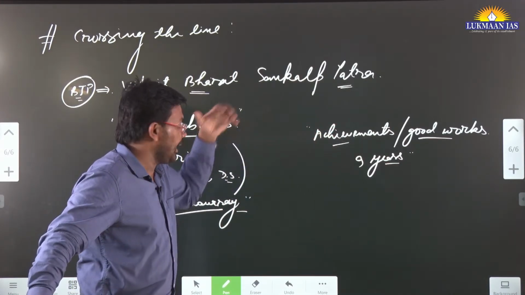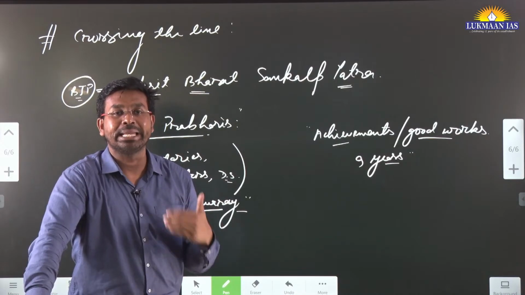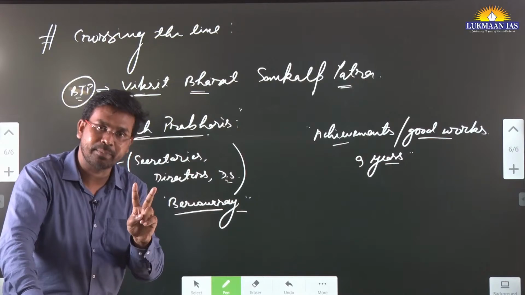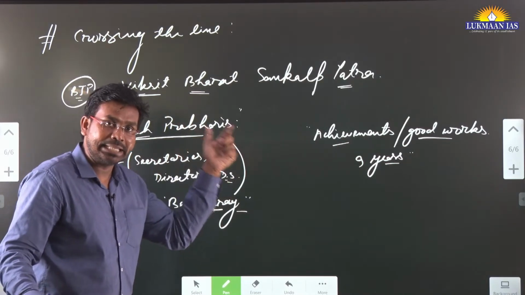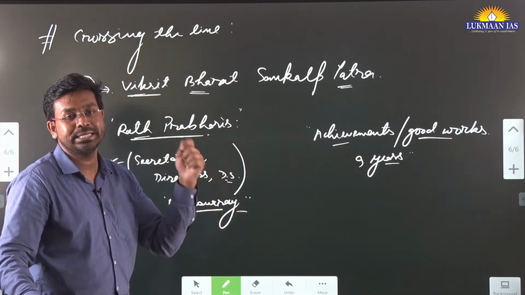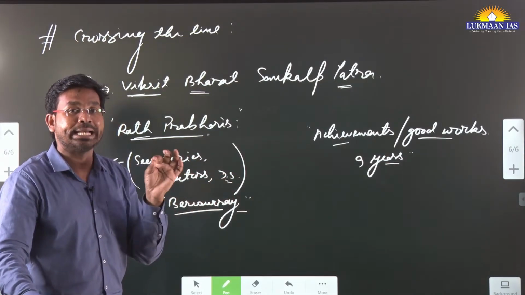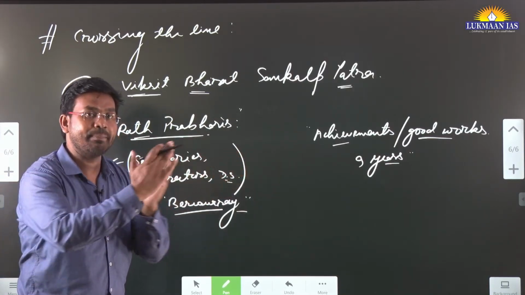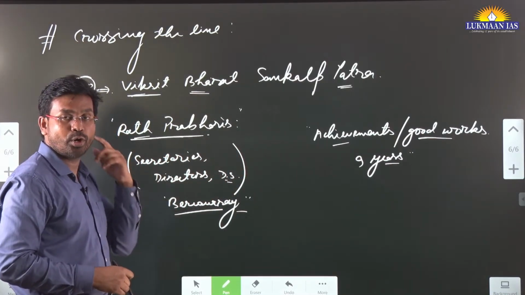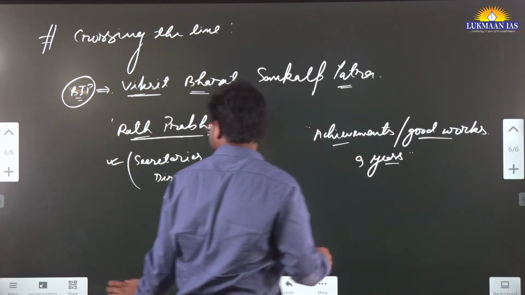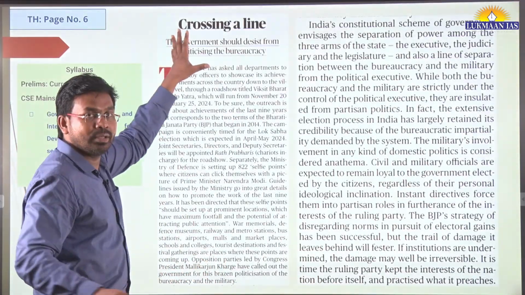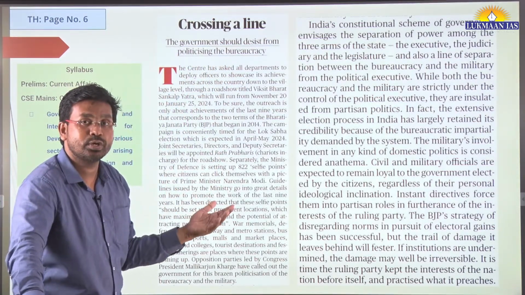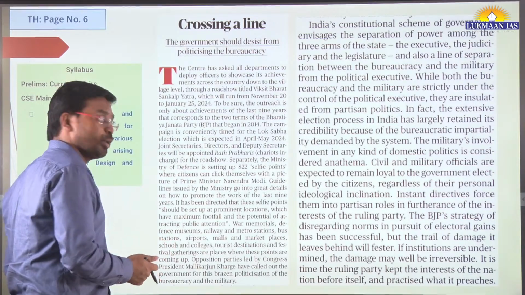Okay, that's the thing. And this is being criticized by many, let's say opposition party members. They are saying that there is a distinction between elected representatives and the bureaucracy. The role of the bureaucracy is to be non-partisan. They have to execute the policies of the government, and the government should have a line of distinction between the role of bureaucracy and politics, and through this the government is crossing a line. So that's why we understood the difference between politics and bureaucracy.